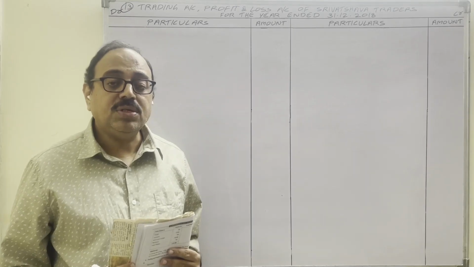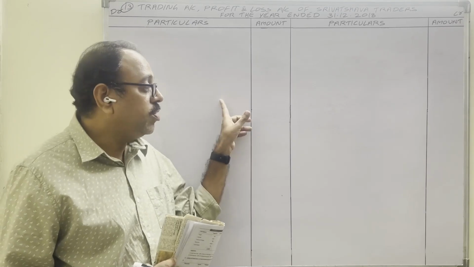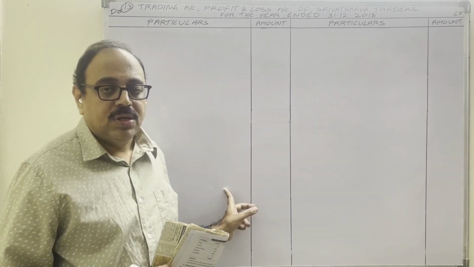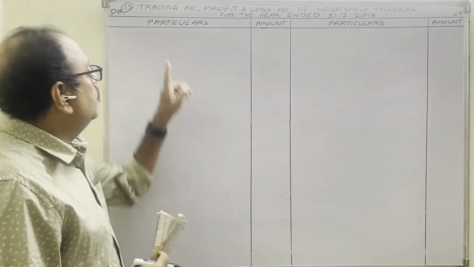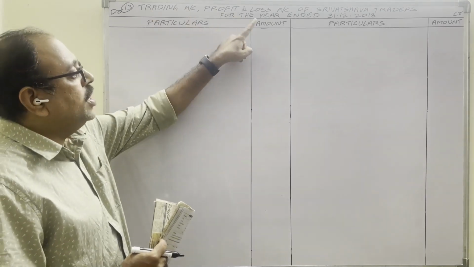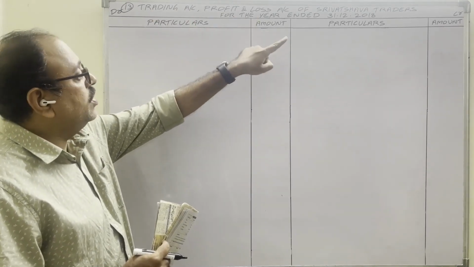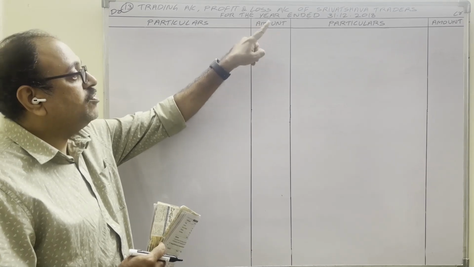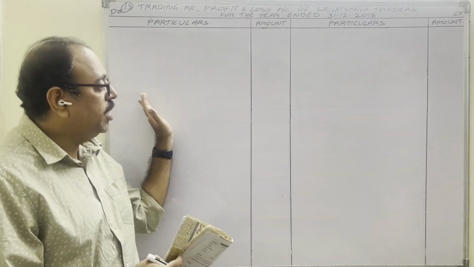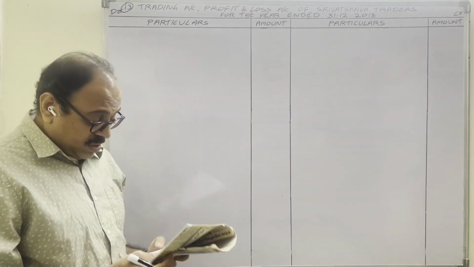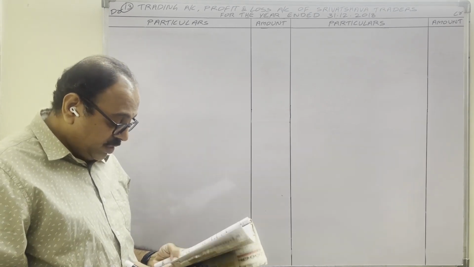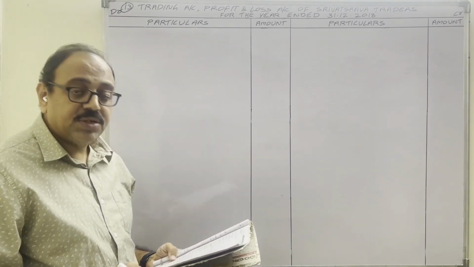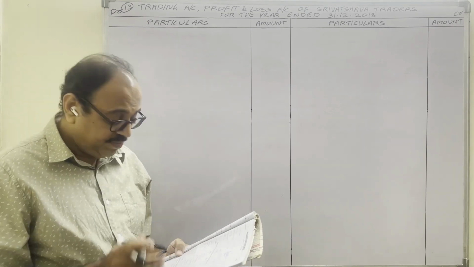In final accounts, first we have to prepare the trading account and profit and loss account, then the balance sheet. Trading account and profit and loss account of Srivastava Traders for the year ended 31st December 2018. Debit side, credit side. In the trial balance, cash and assets are not needed here.